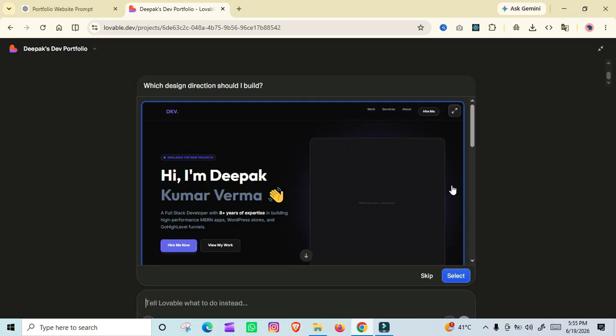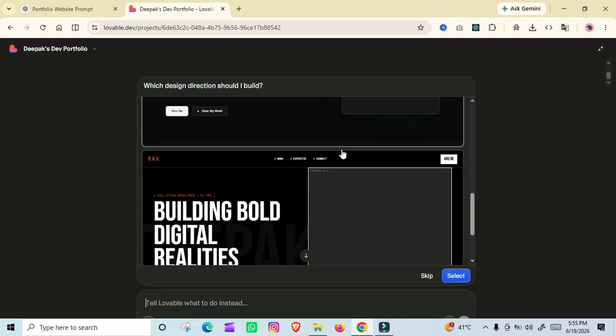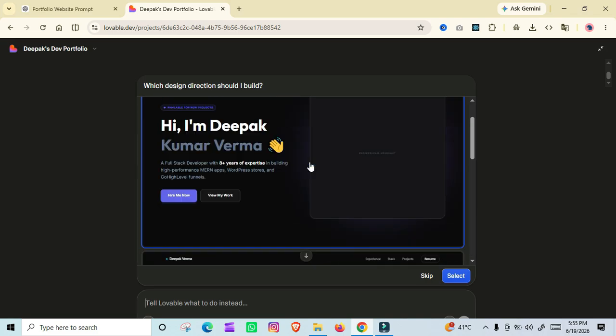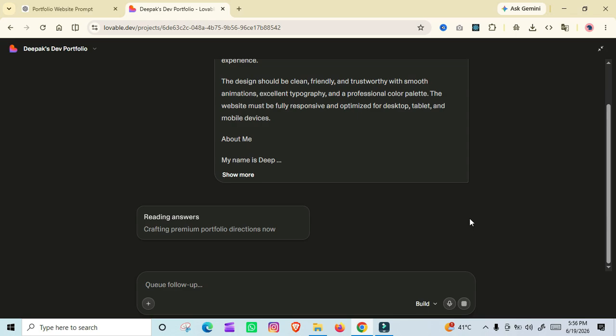Great guys, now Lovable has created a few templates for us. We have to choose one of them. I am going to scroll down and you will be able to see those templates here. This is the second template and this is the third template. I would like to go with the first template, so I will select it by clicking on it and I will click on the select button. Okay, now it has started the process again.